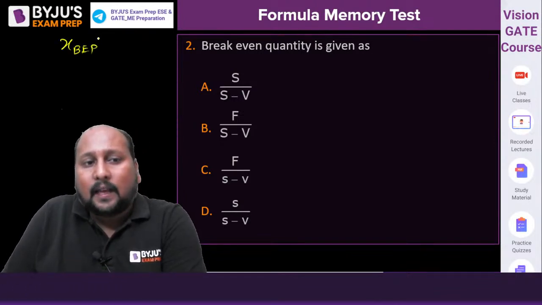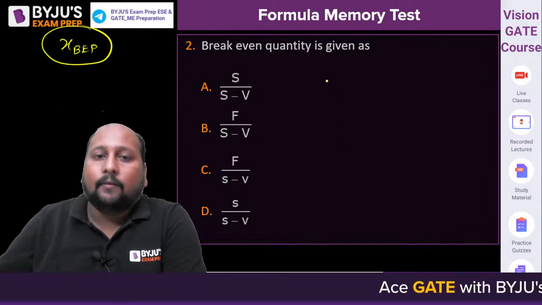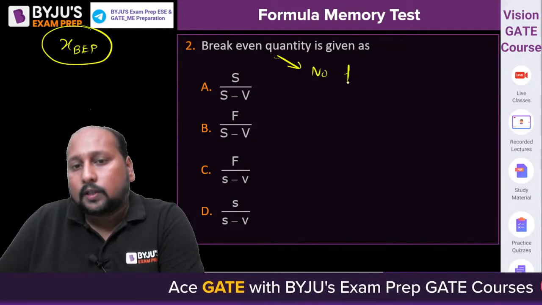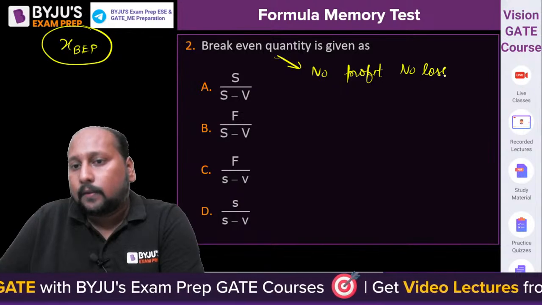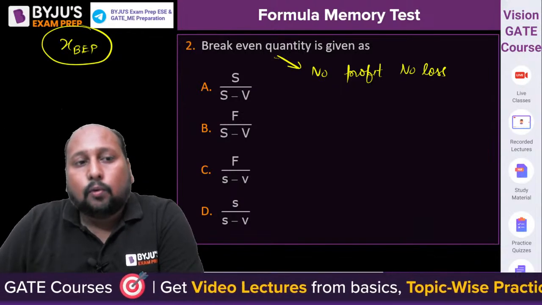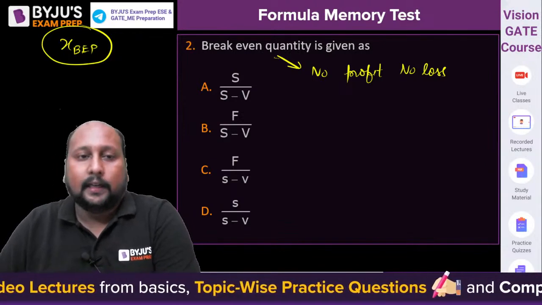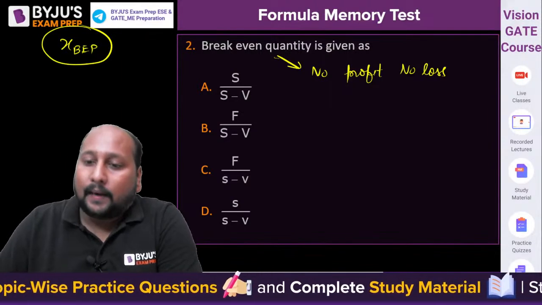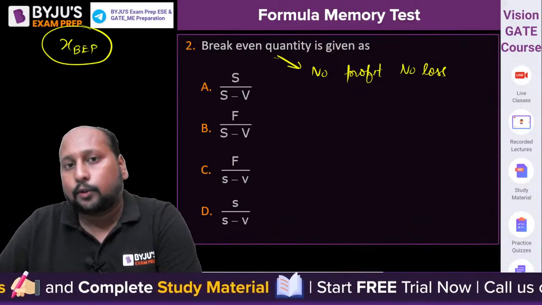Tell me, what is break even point? What is break even point? Break even point or break even quantity is nothing but where there is no profit, no loss. No profit, no loss condition, right? This is break even point. Now, in this problem, they are asking you what is the break even quantity, that is XBEP. Let's apply the logic and tell me what is the break even point? Option A, option B, option C, or option D?